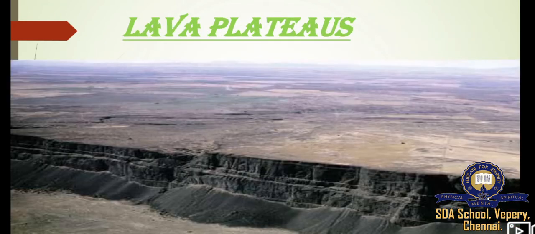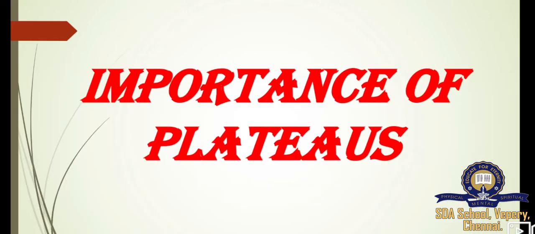Now we will see some of the importance of the plateaus. What was the importance of the plateau? The plateaus are useful in the following ways. The grasslands in the plateau region are used for cattle and sheep rearing. The plateaus are generally rich in mineral resources.